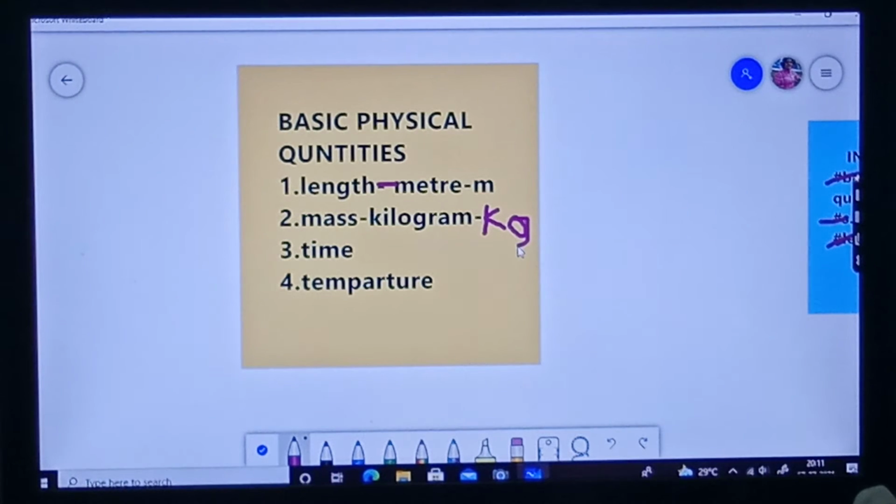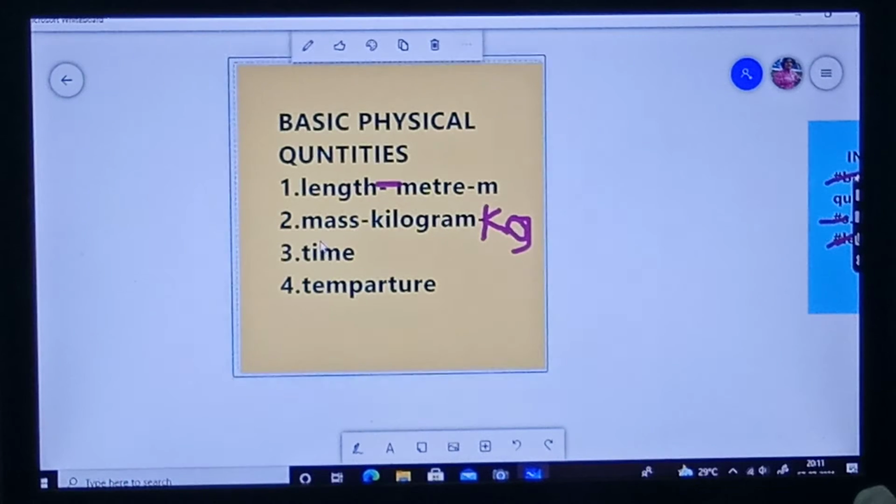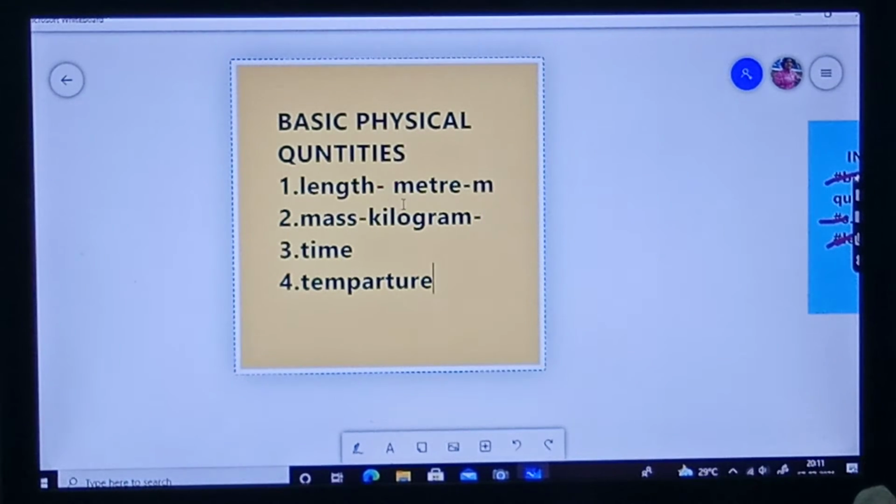Next come to the time. For time it is second. S-E-C-O-N-D. Second. And its symbol is S. Kilogram, okay, let it be, at last I'll write.